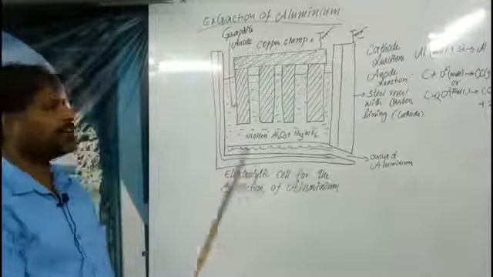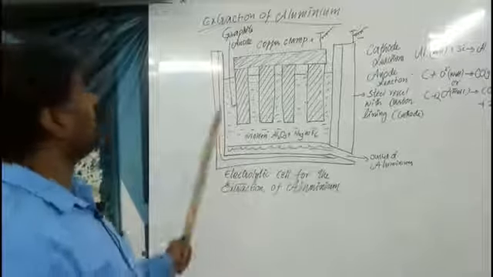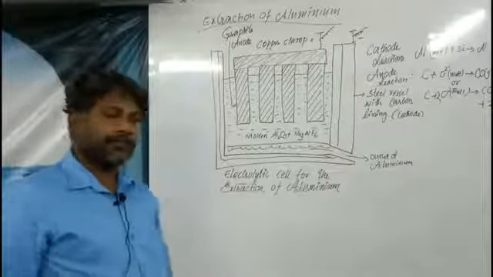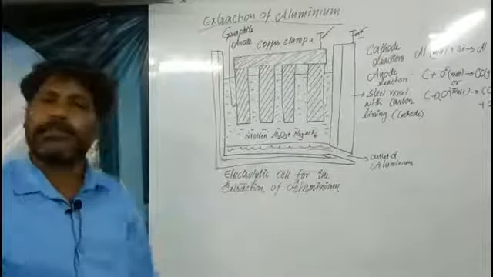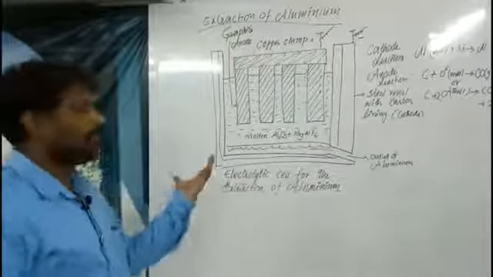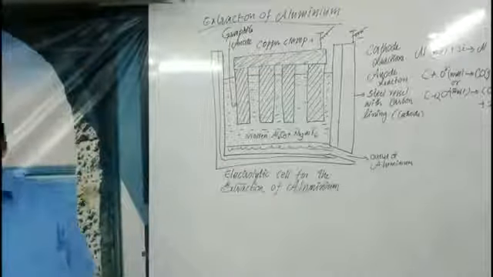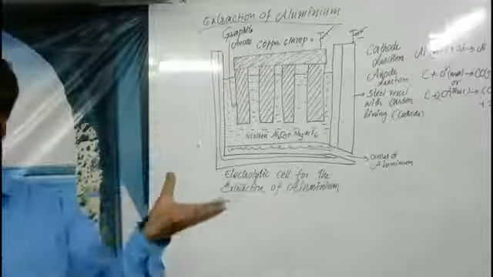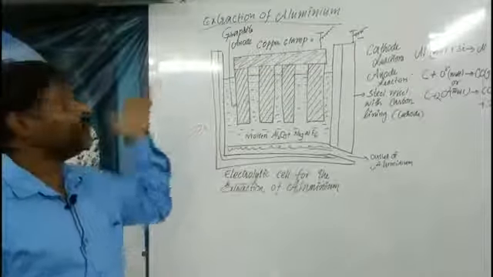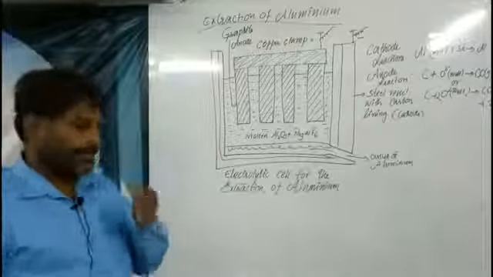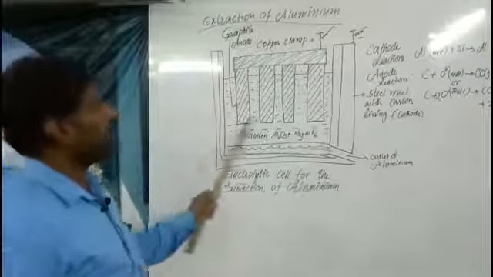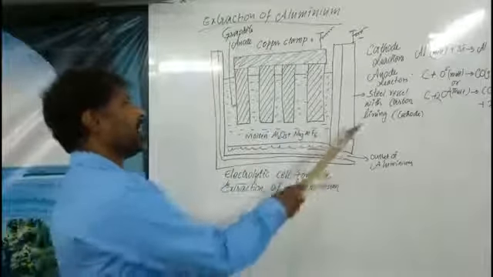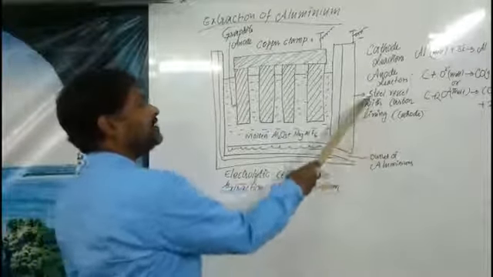In this type of extraction, we generally use only an electrolytic cell. We cannot use a blast furnace, because that is for the highest temperature extractions. Here high temperature is not needed. Only by the supply of electricity we can easily extract the required aluminium metal. Here we use an electrolytic cell. The cell comprises a steel vessel with carbon lining inside.